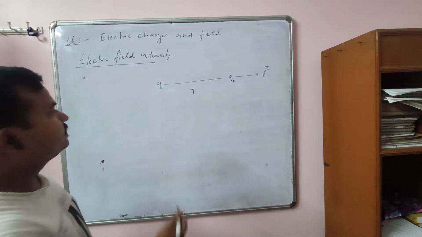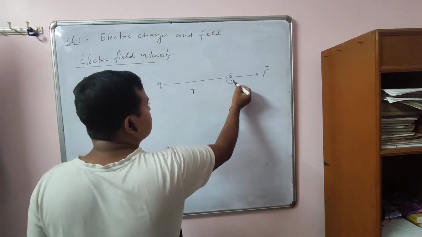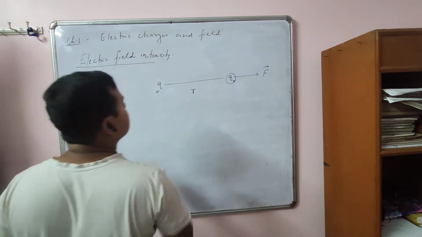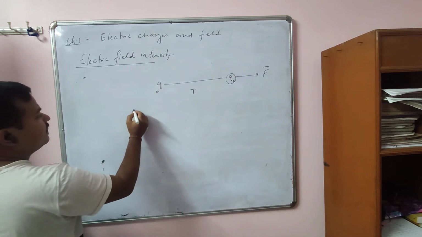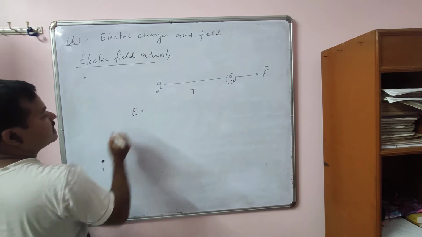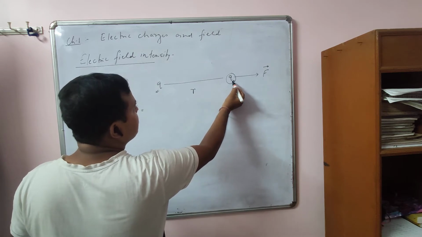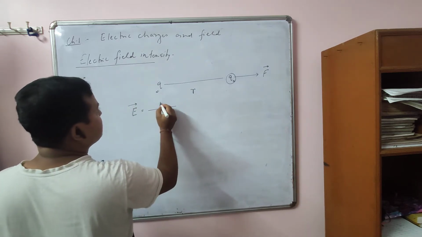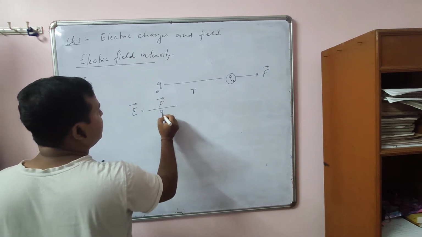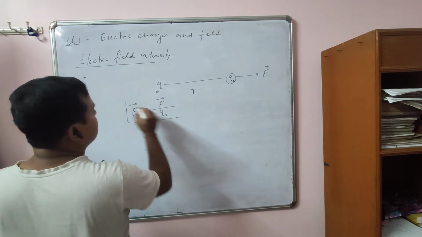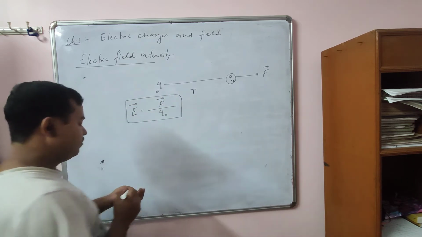So obviously this charge experiences a force due to this. And what is field intensity? That is given by force experienced by this charge per unit charge. That is F divided by Q naught. This is the electric field intensity. So I'm going to define it.